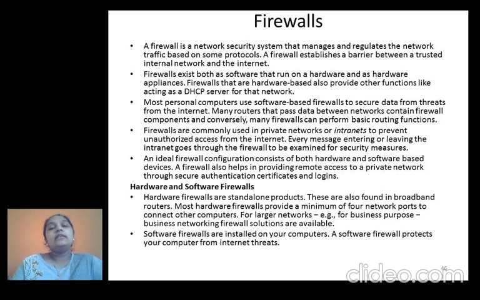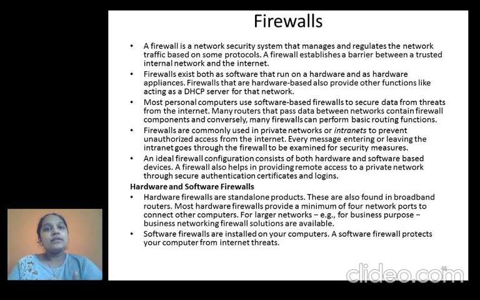Under network security devices, we are going to learn 2 types of network security. First is firewall and second is VPN. So let's discuss firewall. Firewall is a network security system that manages and regulates the network. Firewall is basically used for network security.